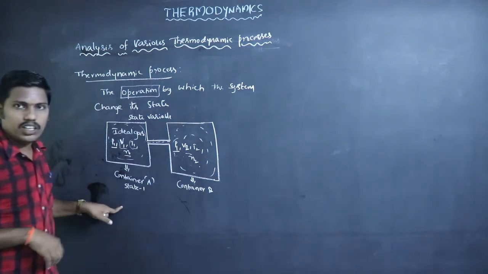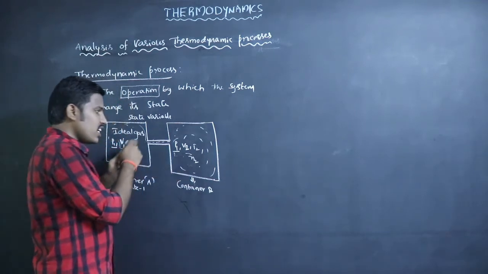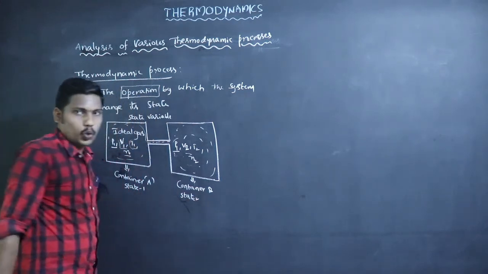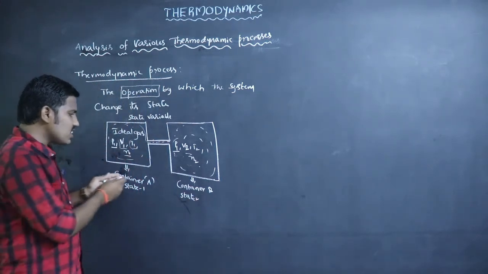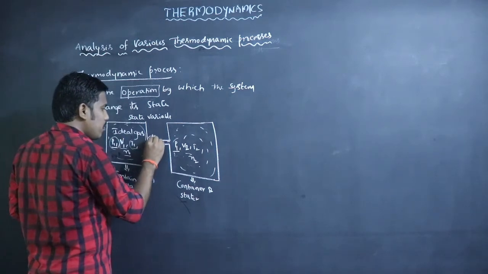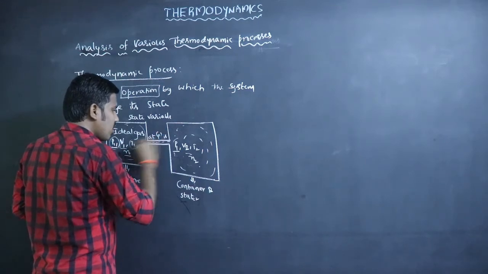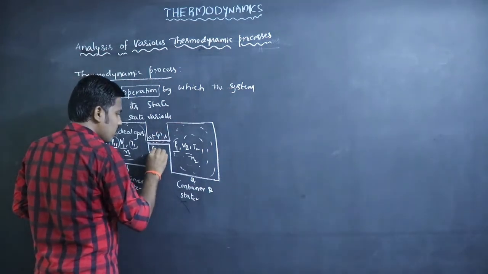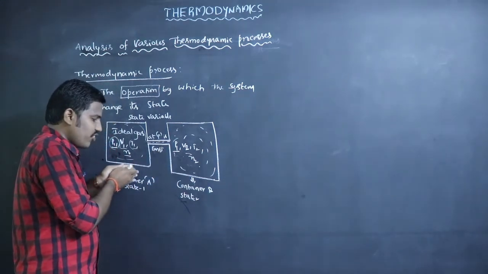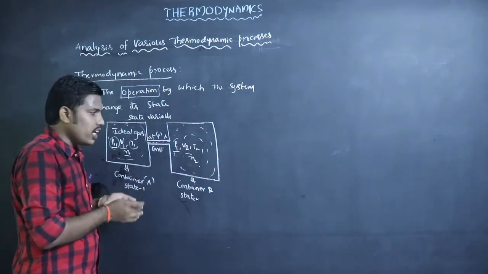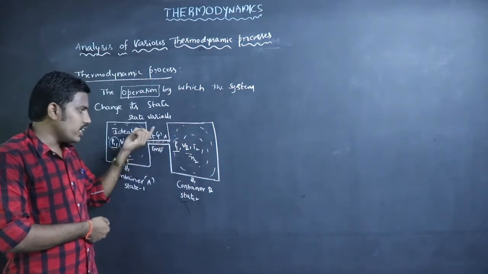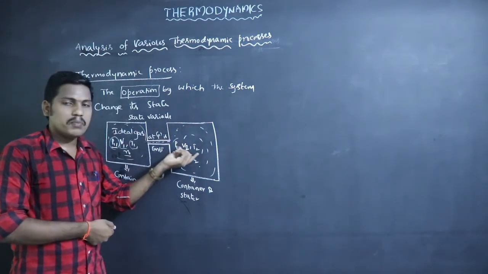The system changes at constant pressure, so we maintain constant pressure while the state of the system changes.